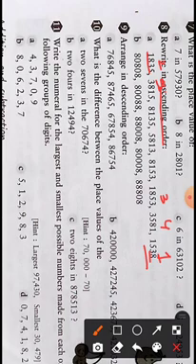Then we'll see the sixth number, which is 5,813. The seventh number is 8,135, and the last number is 8,153. So in the same manner, you try to arrange these numbers.